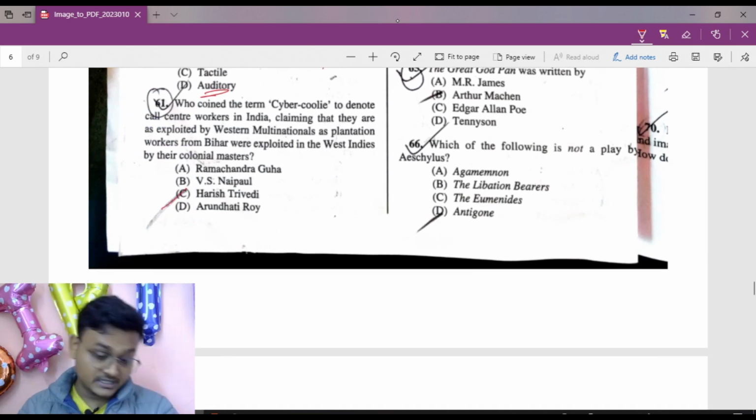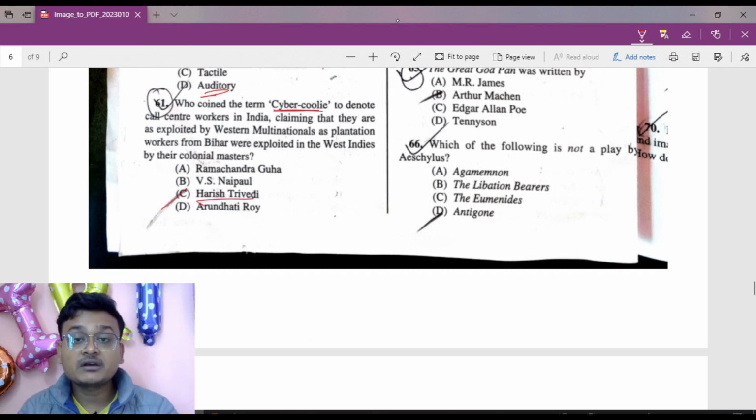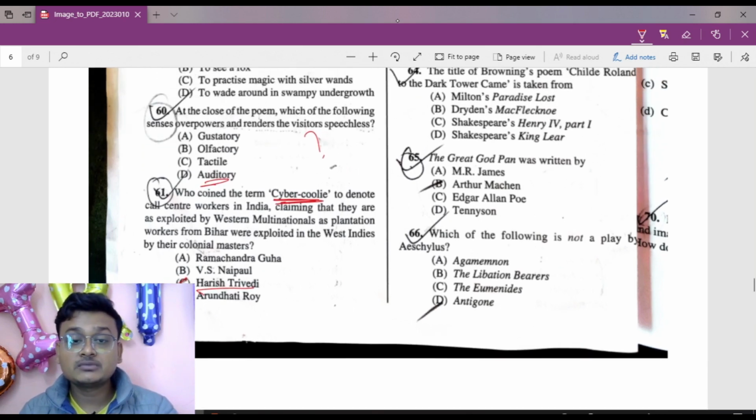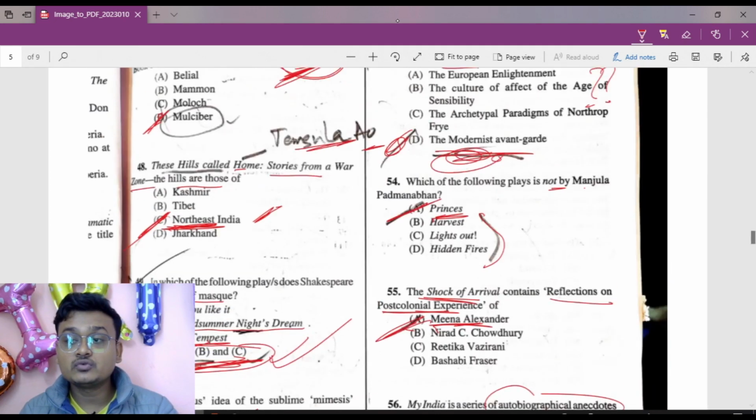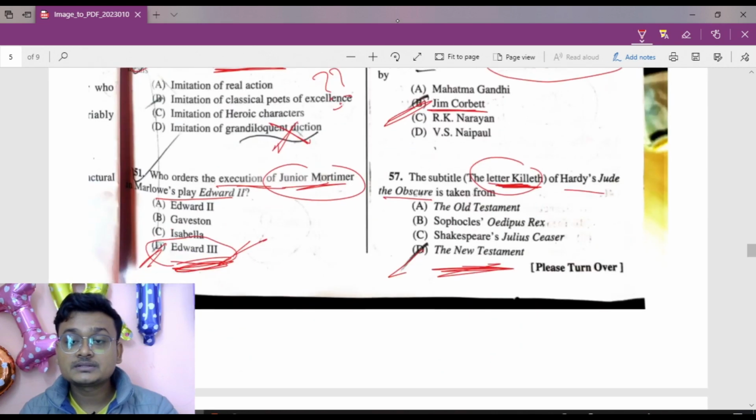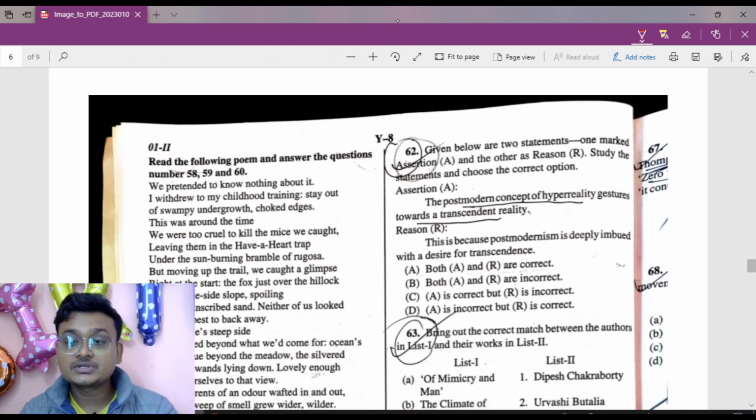That is Harish Trivedi. Harish Trivedi is the right answer here. Who coined the term cyber coolie? That is Harish Trivedi. Okay. Now question number 61, Harish Trivedi. Now 62. Yeah, 62 here, that is given. I'll have to check it.